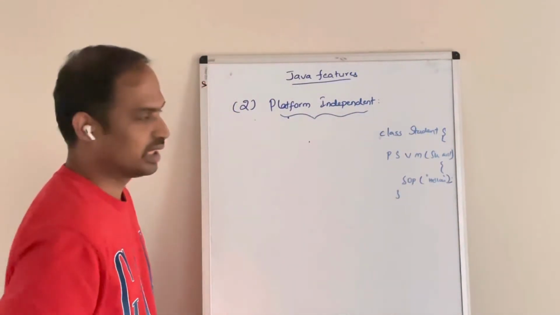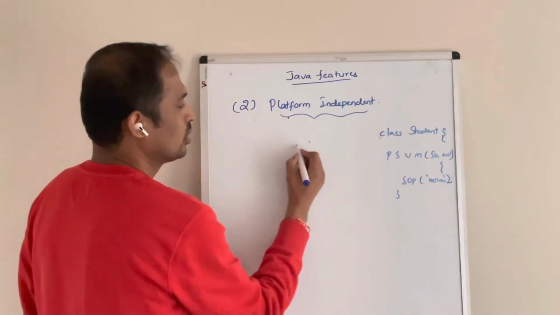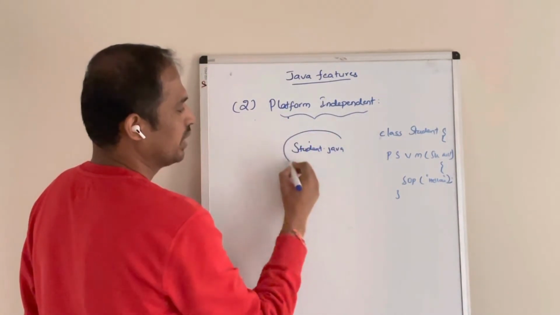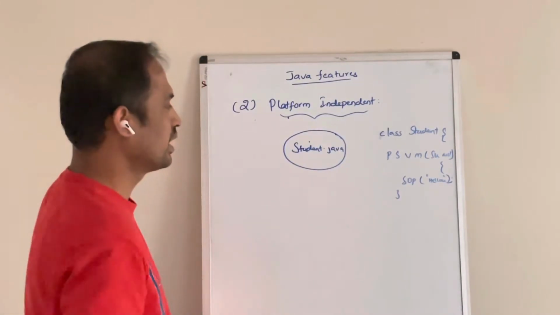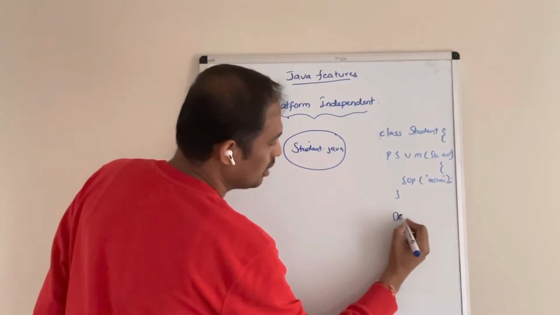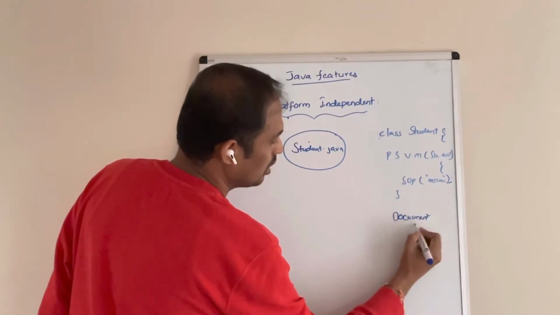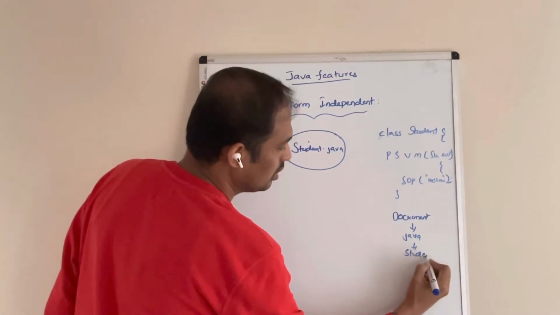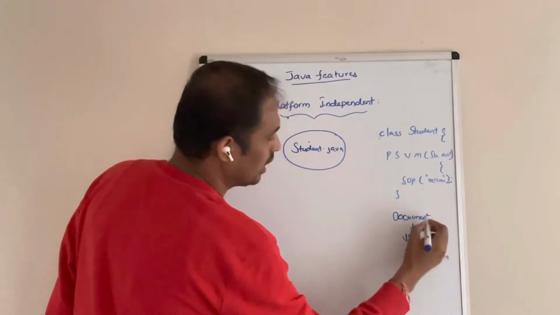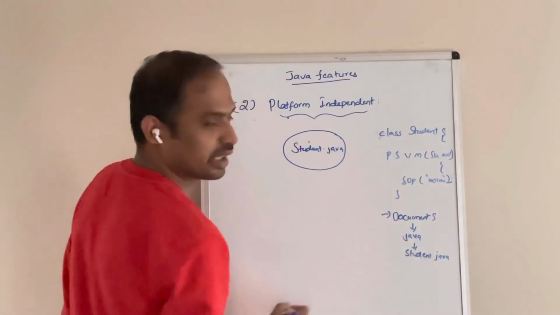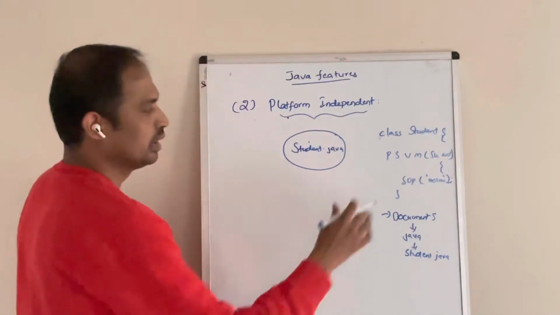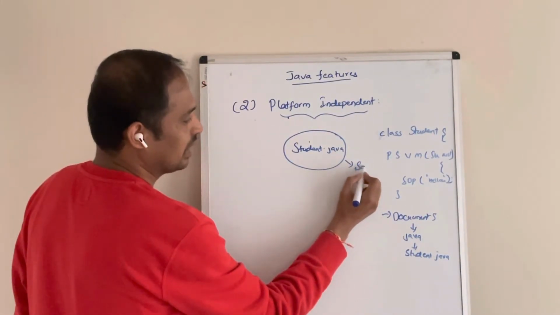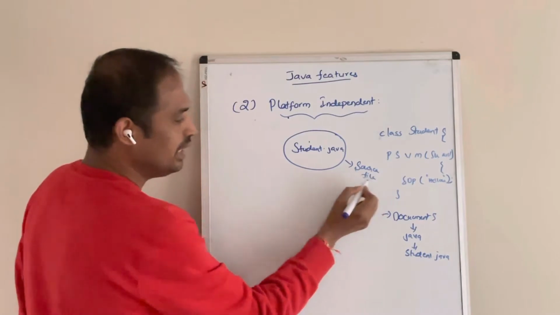This is the program that I have written, and this program will be saved as Student.java. I have saved this program as Student.java in Documents, under which I have created a folder Java. This is called a source file.